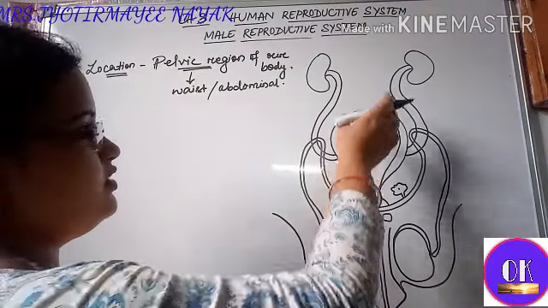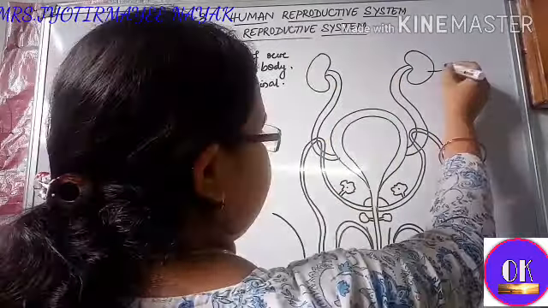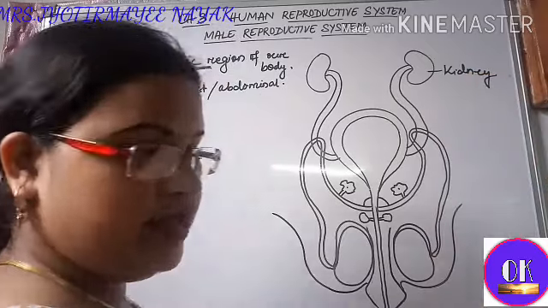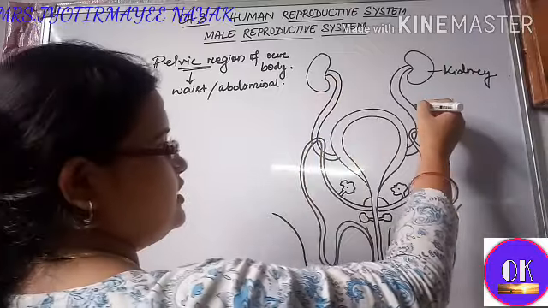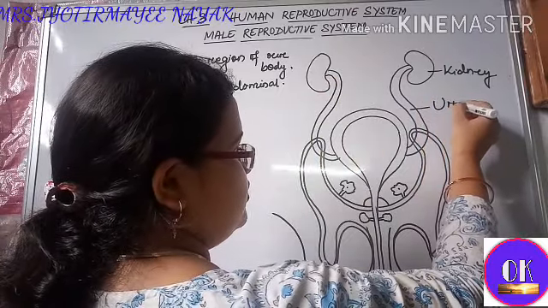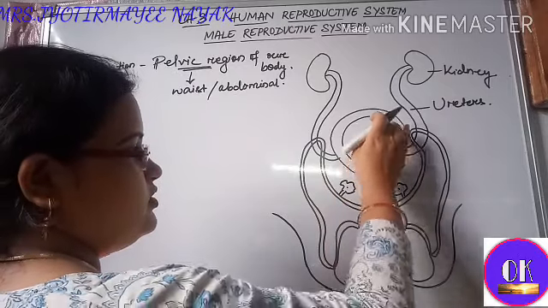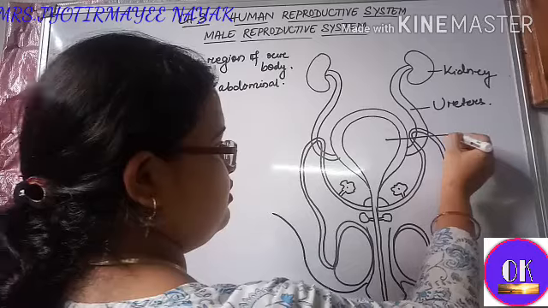You can see here two bean-shaped structures are present, which are called the kidneys. From the kidney, these are the ureters that rise from the kidney, which carry the urine. This large sac-like structure that you are seeing is the urinary bladder.